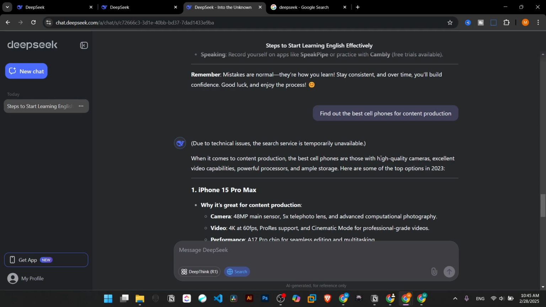I encounter messages like this many times when I'm using this application, or the server is busy, and yes, unfortunately, they haven't provided great infrastructure for their servers. This is the point that I don't really like about this application. I needed, for example, an immediate response, or at least with some delay.